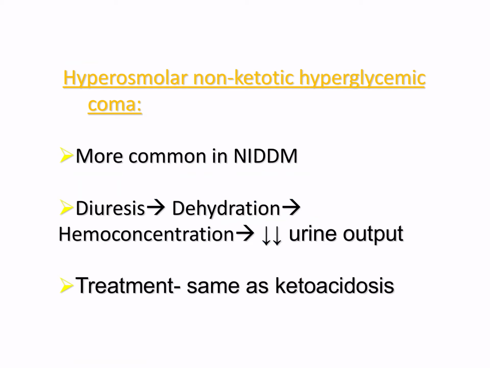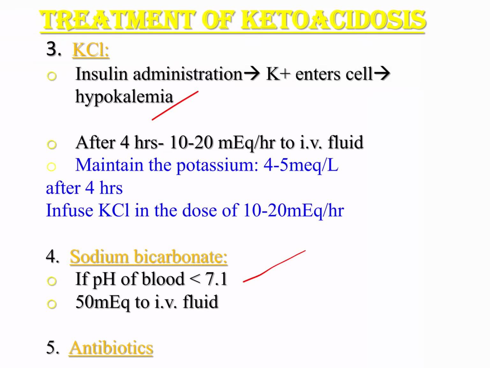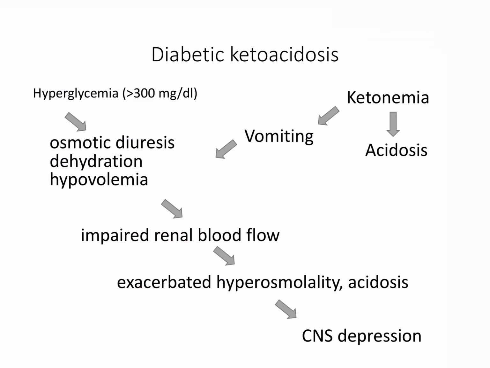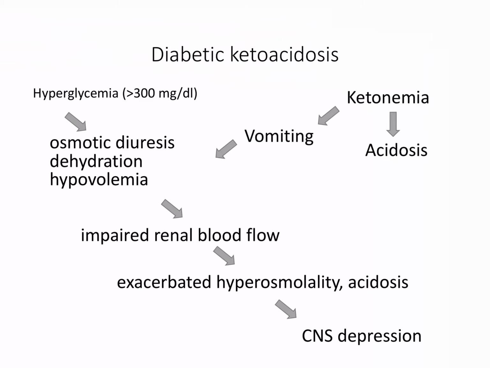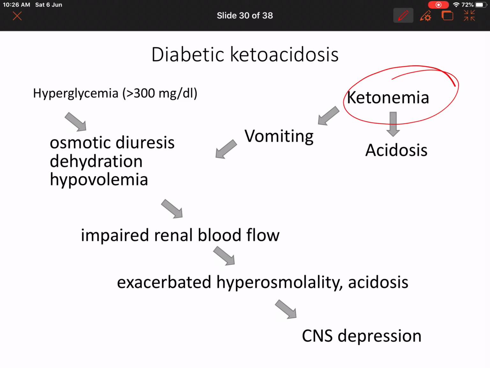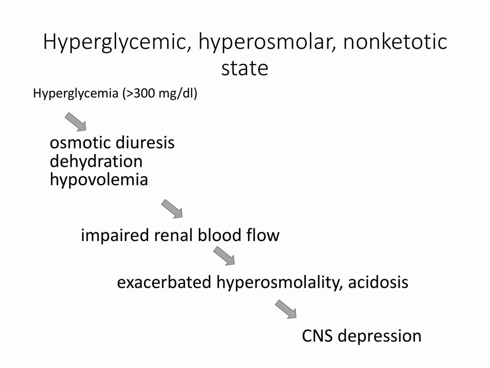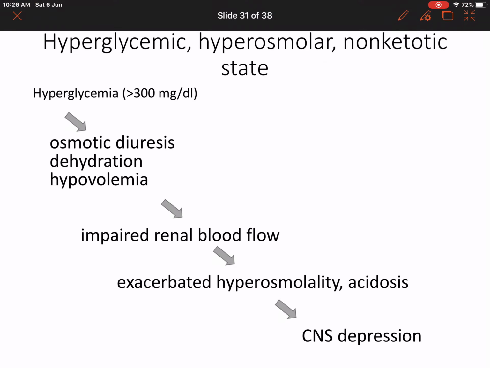The next one is HHS, that is hyperosmolar non-ketotic hyperglycemic coma. What is this? In diabetic ketoacidosis, there is ketone body production, whereas in HHS, there is no ketone body production, hence non-ketotic. Other than that, both of these are similar.